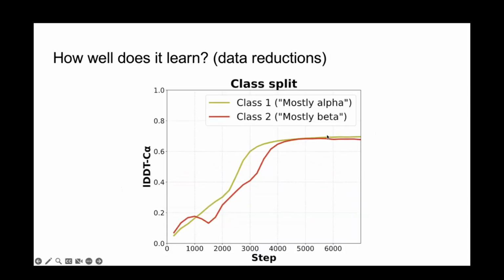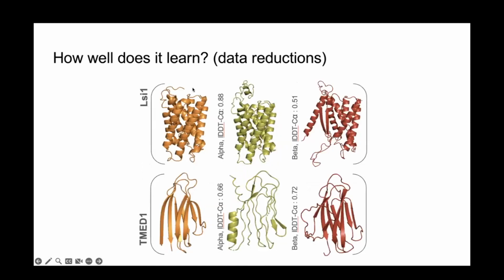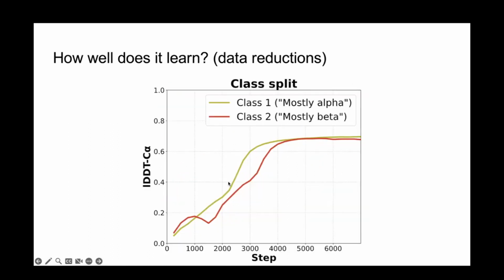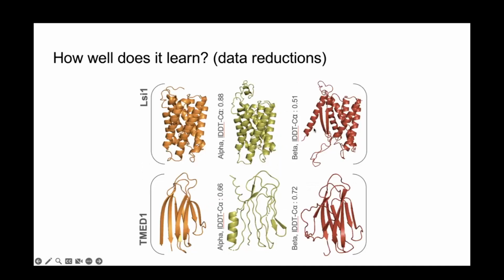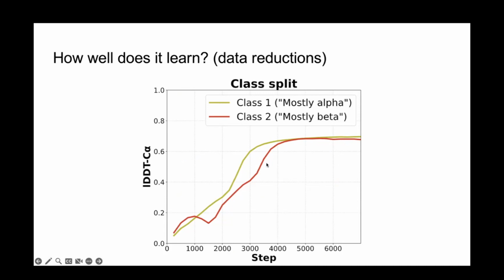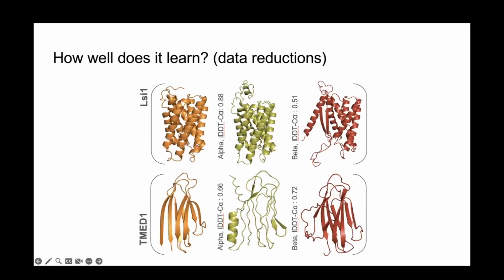I'll note that these models do have some strange pathologies, right? For example, what I have here is the ground truth for 2 proteins in orange here. This one being a mostly alpha protein, this one being a mostly beta protein. And then I have the mostly alpha model, the green or yellow one here in the second column, and then the mostly beta model trained exclusively on mostly beta proteins in red. And as you can see, the mostly alpha model is pretty good at predicting mostly alpha chains, and vice versa, right? The mostly beta one is pretty good at predicting mostly beta chains. But nevertheless, they don't really catastrophically fail on proteins from the other class, right?